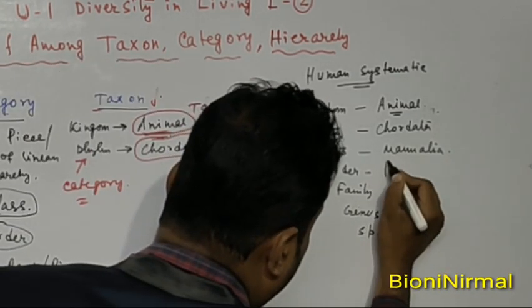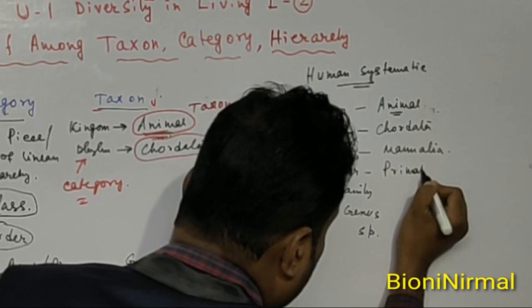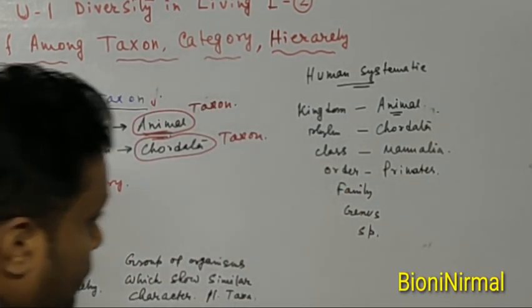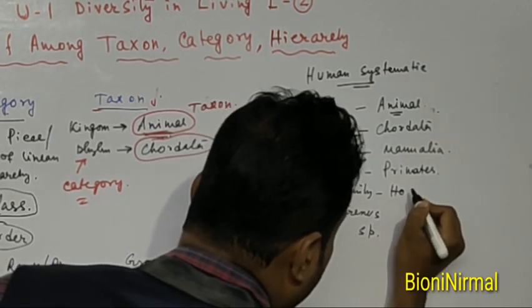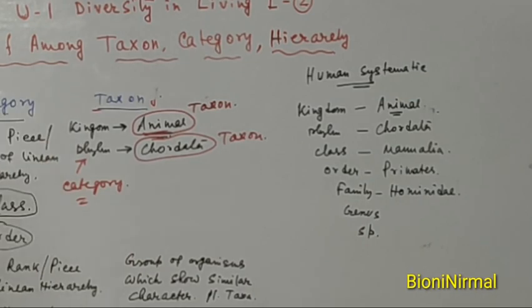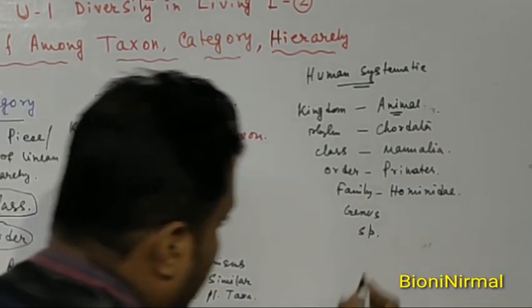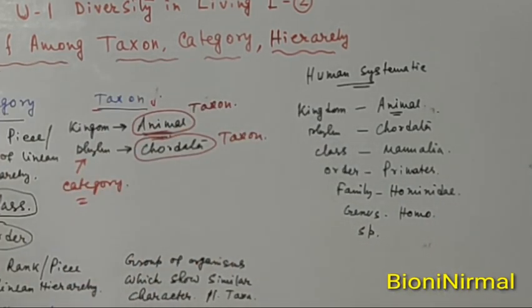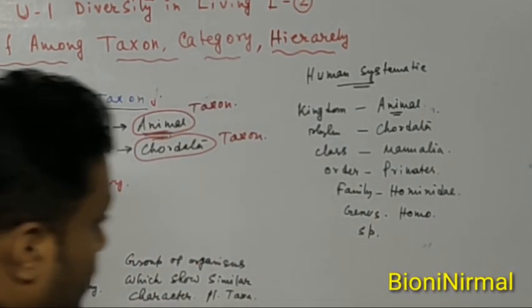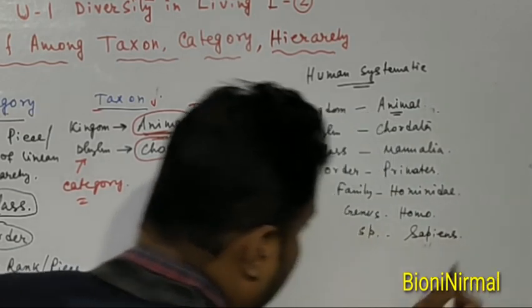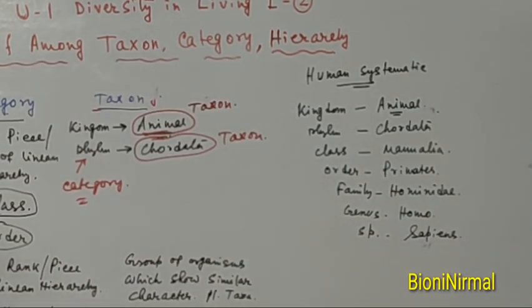Order Primates: order is the category and Primates is the taxon. Family Hominidae: family is the category and Hominidae is the taxon. Genus Homo: genus is the category and Homo is the taxon. And species sapiens: species is the category and sapiens is the taxon, right?